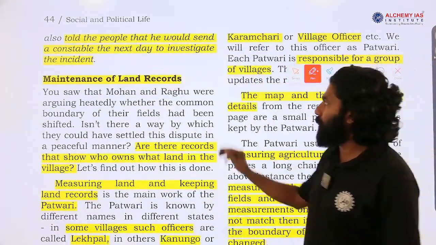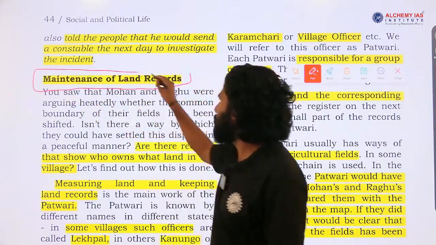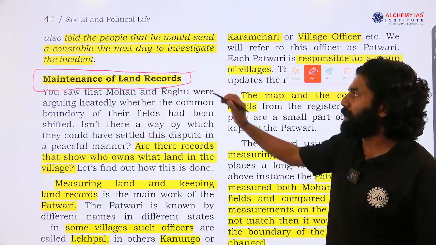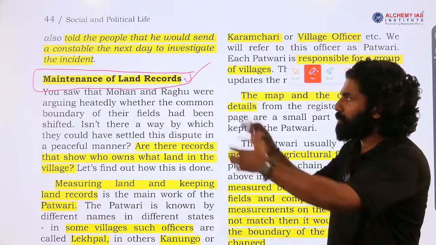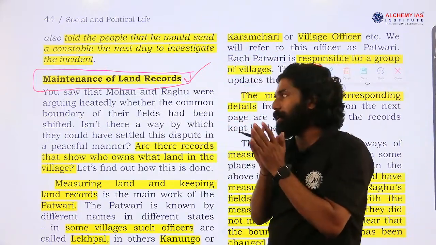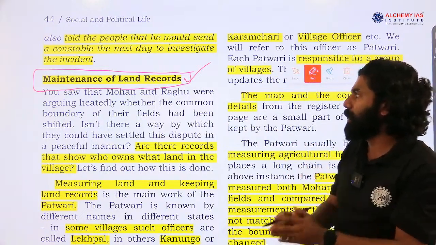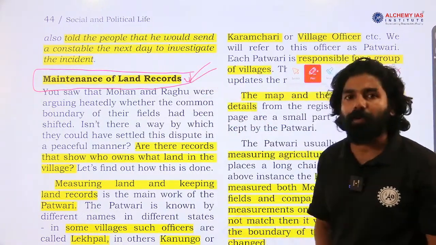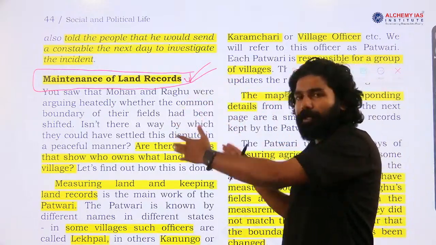Now, next part, as part of the rural administration, this chapter covers the maintenance of land records. The case given above is an example of a land dispute between two persons, Mohan and Raghu, over their land ownership. So, who will maintain the land record of a village area? That is what they are trying to explain through this paragraph.